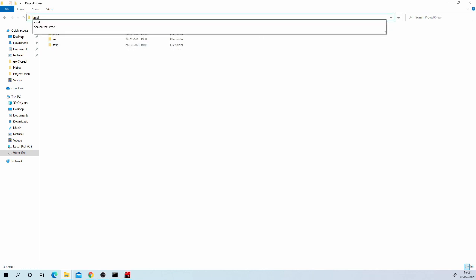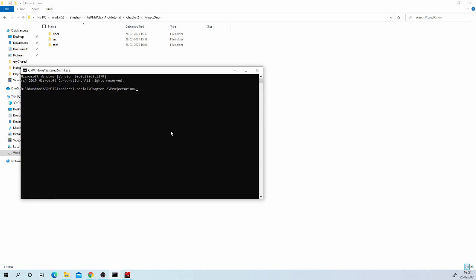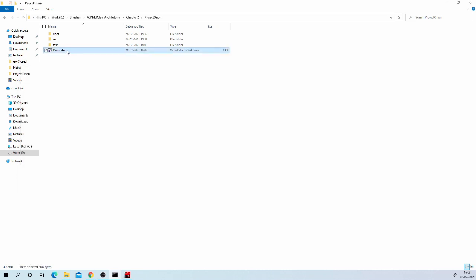Let us open command prompt over here and type command dotnet new sln and let us name it Orion. So it will create solution file for us. Just double click it to open in Visual Studio.